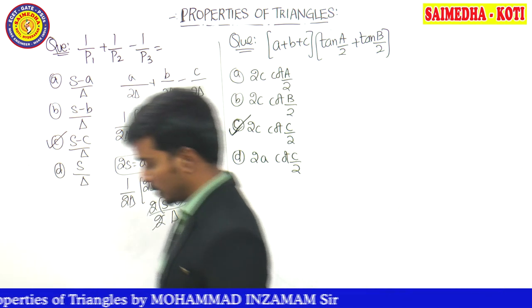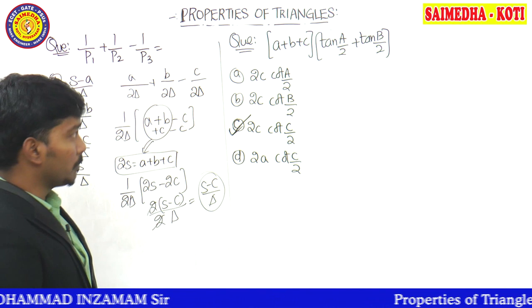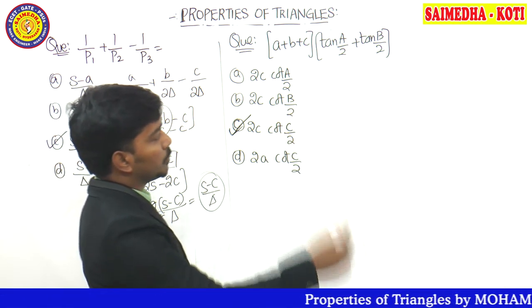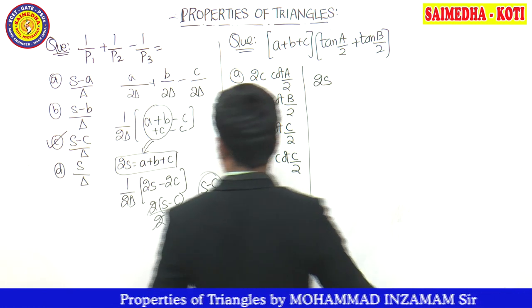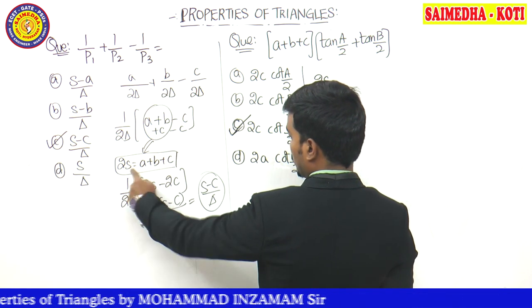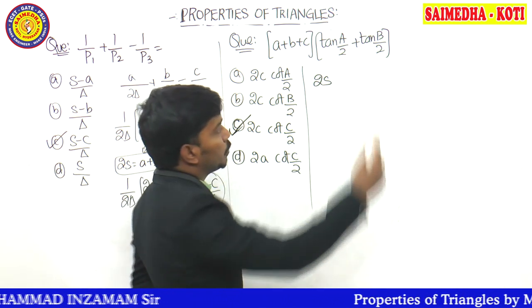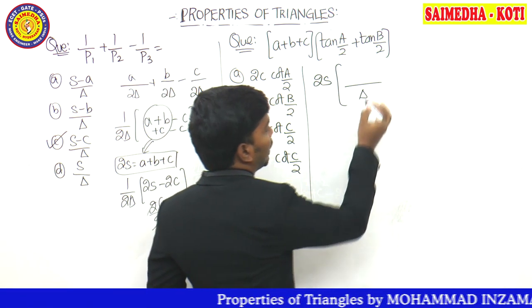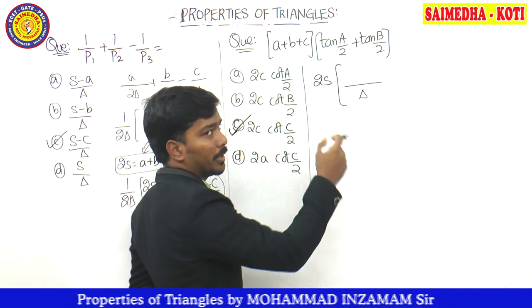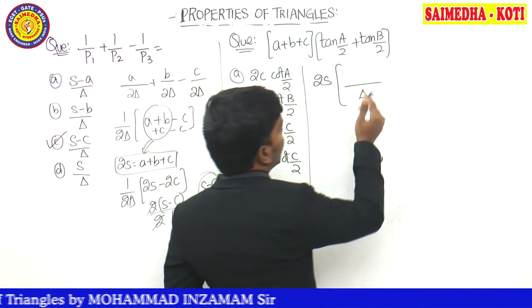Let's see the next question. Observe the next question and try to solve the problem guys. Given A plus B plus C tan A by 2 tan B by 2. We already know that A plus B plus C is equal to what? 2S. A plus B plus C is equal to 2S. And tan A by 2 plus tan B by 2. I am writing the formula for tan A by 2. Denominator delta I am taking guys, so that I can take the denominator delta common outside. So what is the formula now?